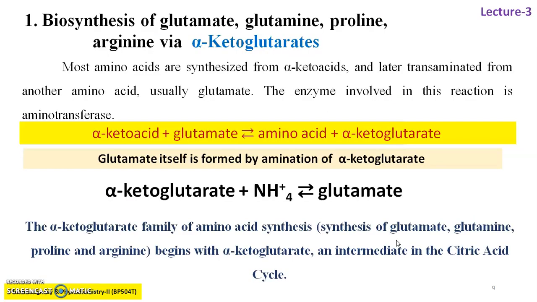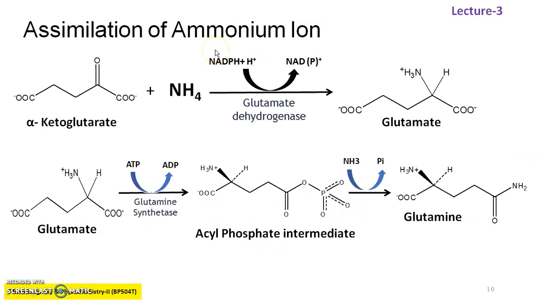Now we will discuss in detail. Most amino acids are synthesized from alpha keto acids and later transaminated from another amino acid, usually glutamate. The enzyme involved in the reaction is aminotransferase. So alpha ketoglutarate in the presence of the enzyme transaminase gives glutamate. In the assimilation of ammonium ion, alpha ketoglutarate with ammonia, in the presence of the enzyme glutamate dehydrogenase, yields glutamate.